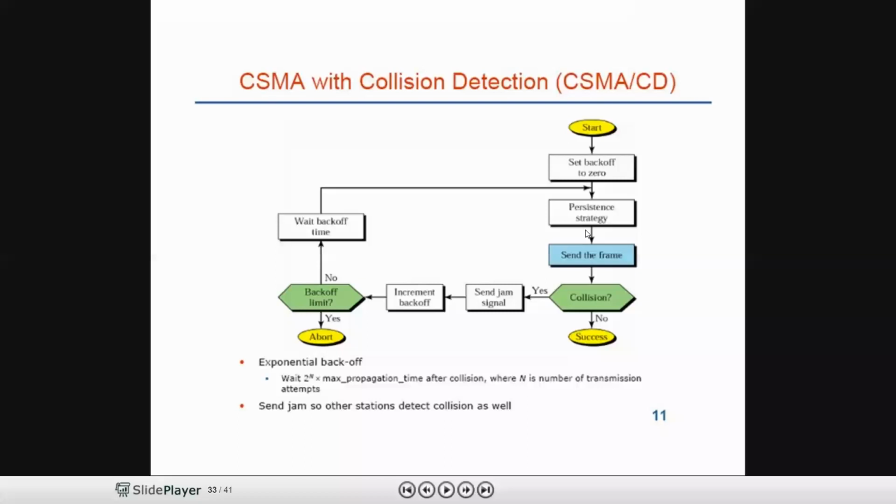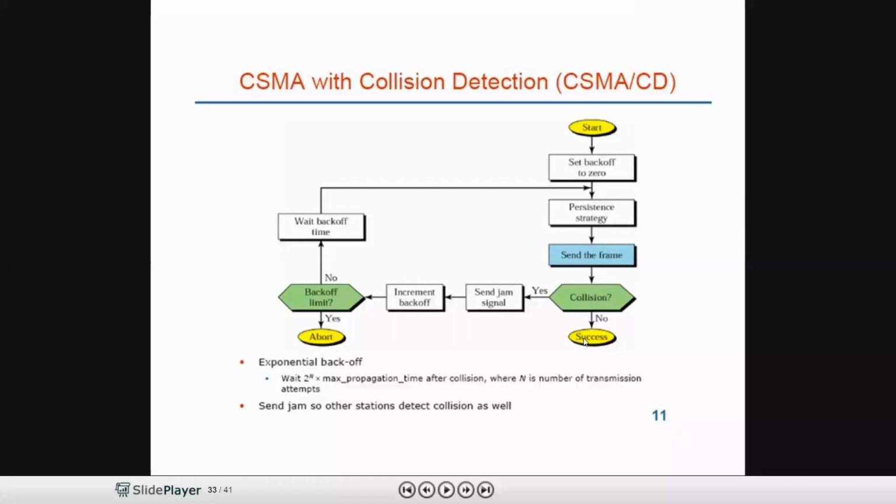First, we need to set the back off time as 0. After that, we need to wait for a persistent strategy. Persistent strategy means you just remember it is sending with a probability of 1. Probability of 1 means whenever the station finds the channel busy, it waits for the end of the transmission. After that, it immediately sends with a probability of 1. With a probability of 1 means only one station is permitted to transmit the data. Next, sending the frame.